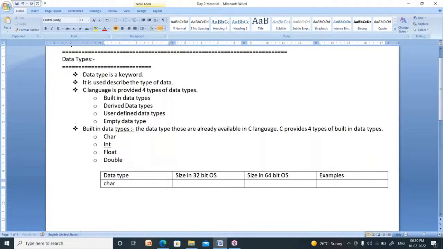Suppose there is a first data type, character.